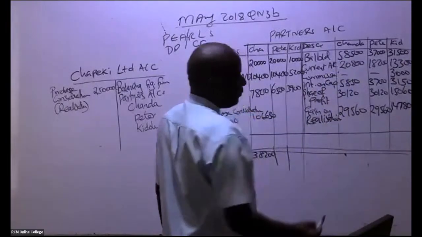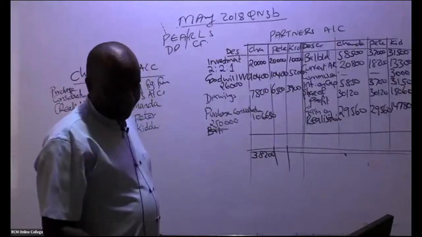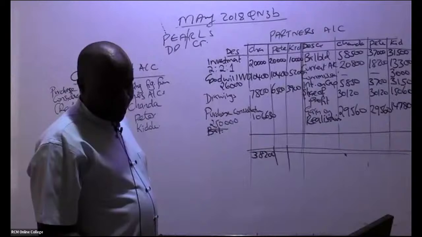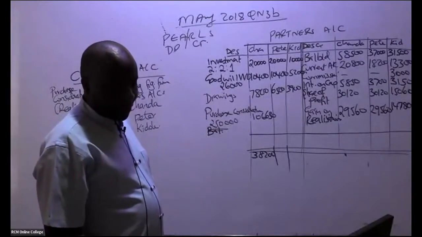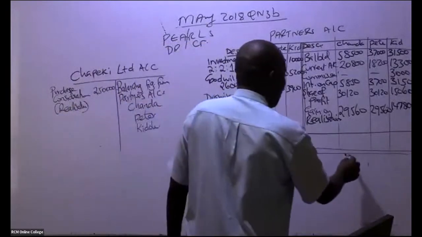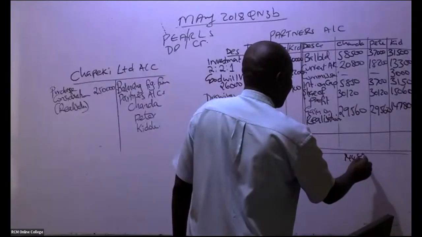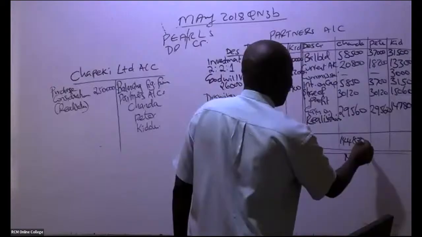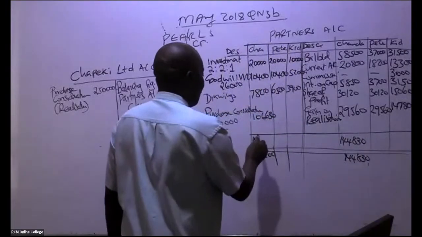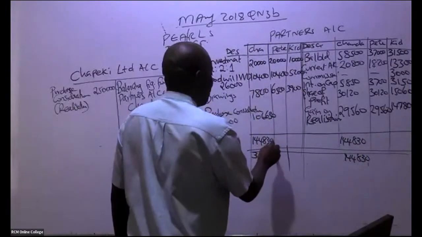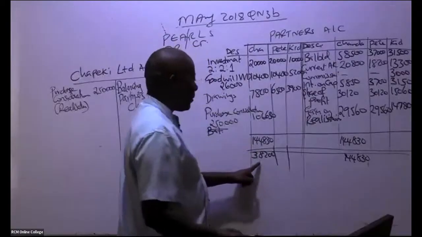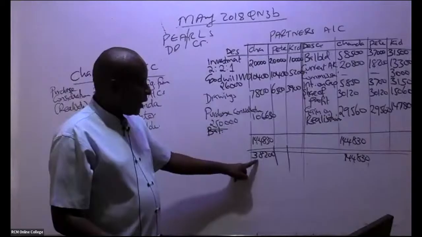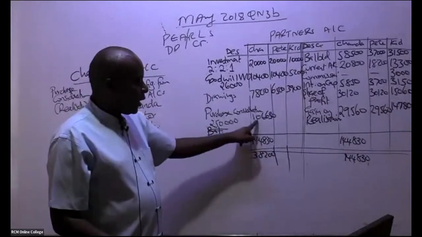We have 144,830. So this 144,830 is bigger. So you subtract. You take this minus 38,200. Will we get this balancing figure?